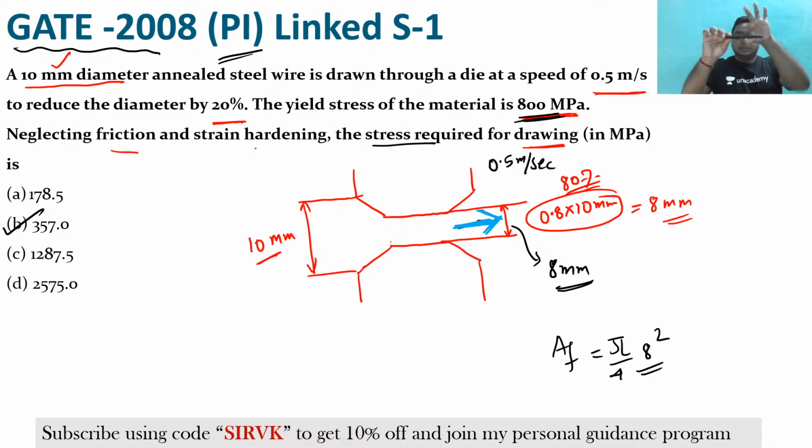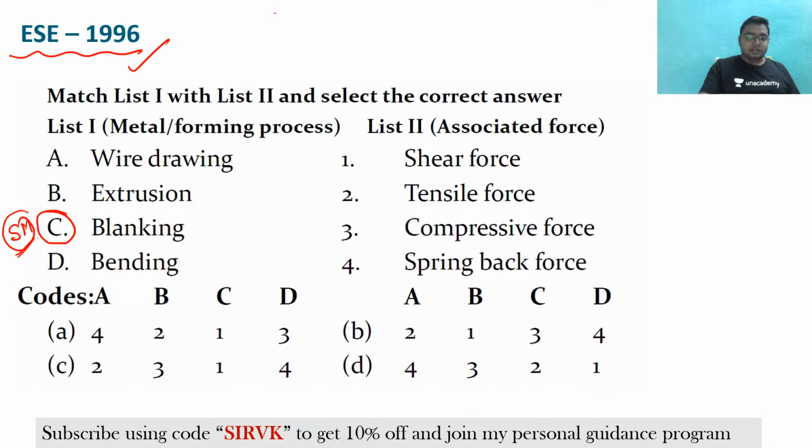Suppose there is a die, and this is the final part which is getting out after the wire drawing. So you are pulling it. Whenever you are pulling it, there would be a tensile force, a tensile stress which is coming into the picture. So in the wire drawing process, tensile force will be coming.